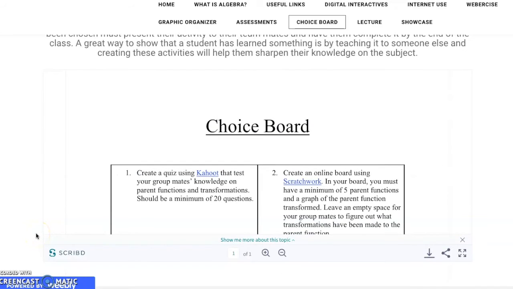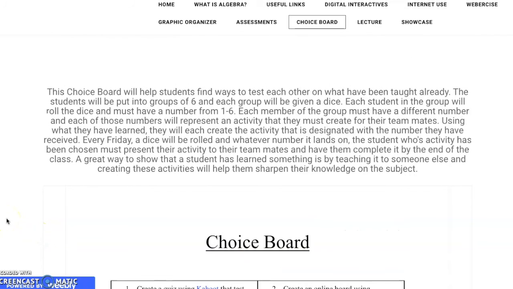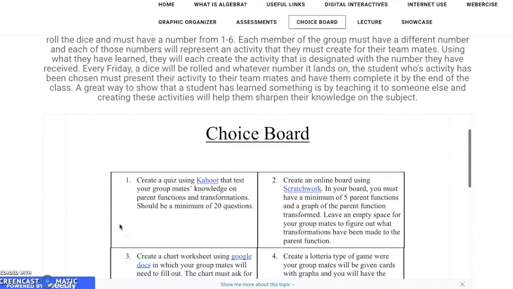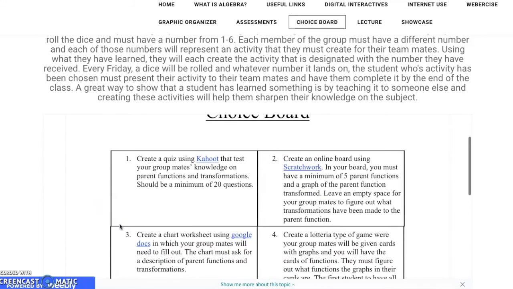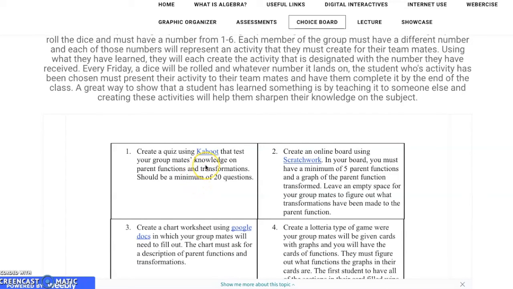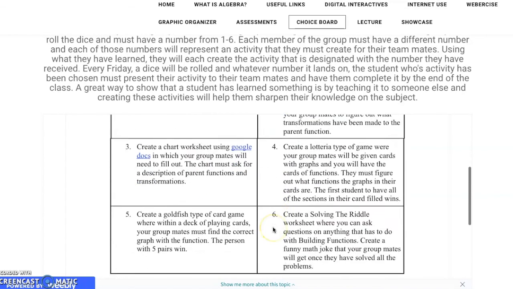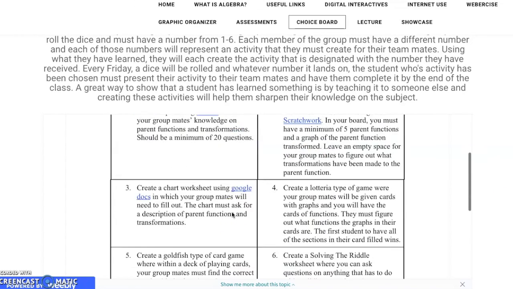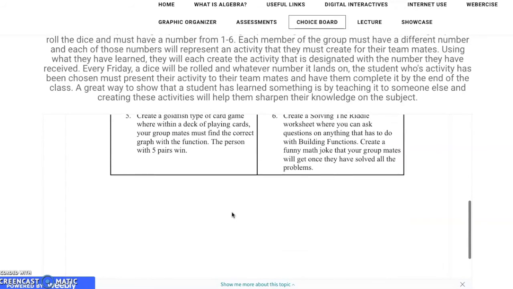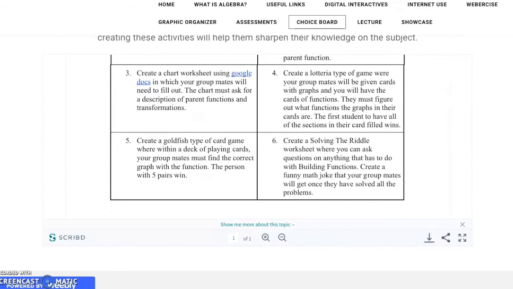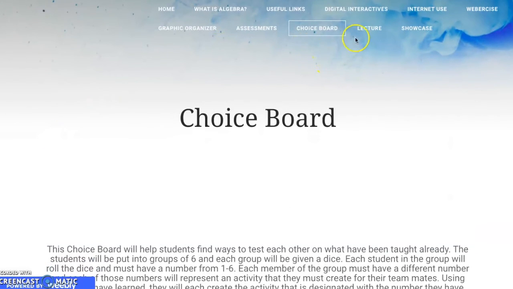So with this choice board, you will be put into groups of 6 and each group will be given a dice. With that dice, every student must roll a different number. Whatever number you get, you will have to create some sort of activity that is on this choice board. So as you can see, if you pick 1, you will have to create a Kahoot quiz. If you get number 4, you will have to create a loteria type of game and stuff like that. So you will have to create this during the week, and then after you have been done creating it, every Friday we will roll the dice and we will choose what activity your group will be doing for the day.